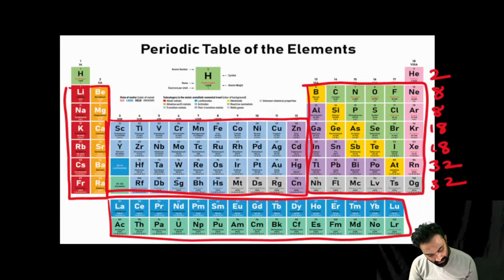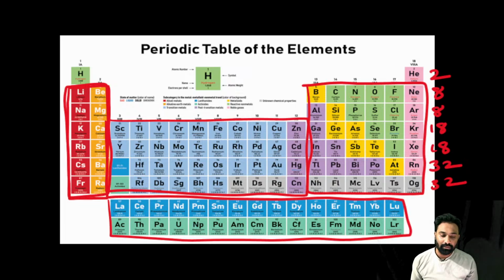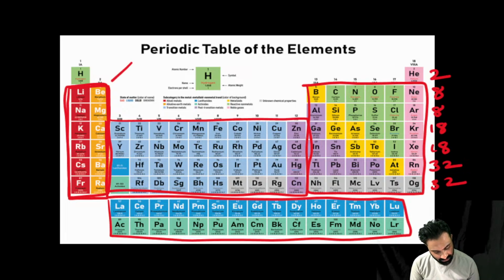why do these elements belong to the S block? Can anyone tell me why only these elements belong to the S block? The S block has the two groups, the P block has 6 groups, and the D block has 10 groups.